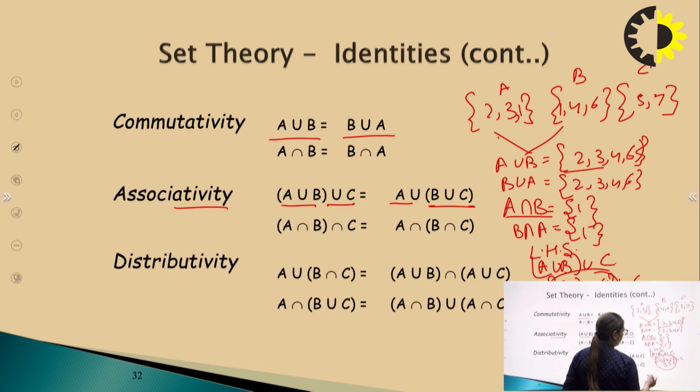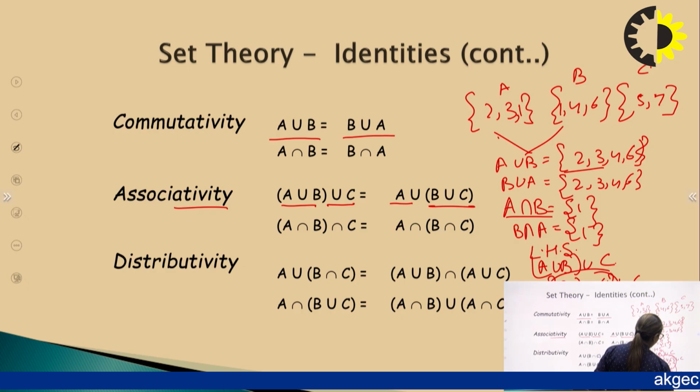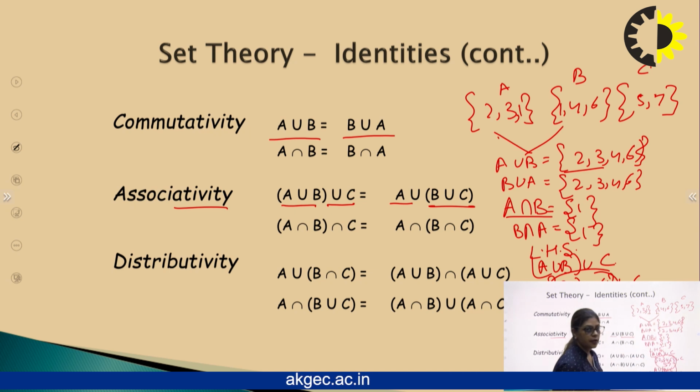Now if we perform the other way, the right hand side, A union (B union C). So what is B union C? 4, 6, 5, 7. What is A union that? 2, 3, 4, 6, 5, 7, right? We will get the same set again. So that means it is associative. Similar is the case with the intersection also.